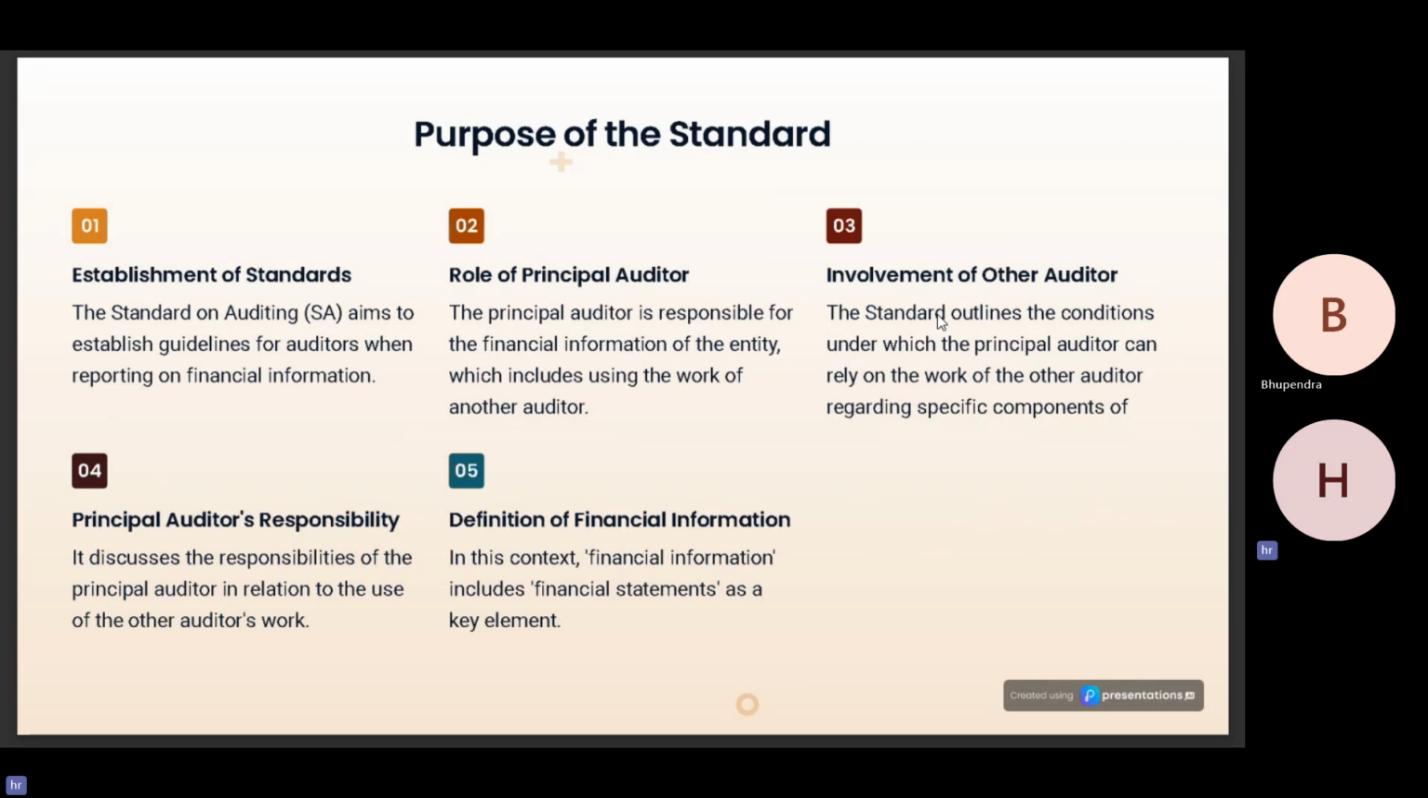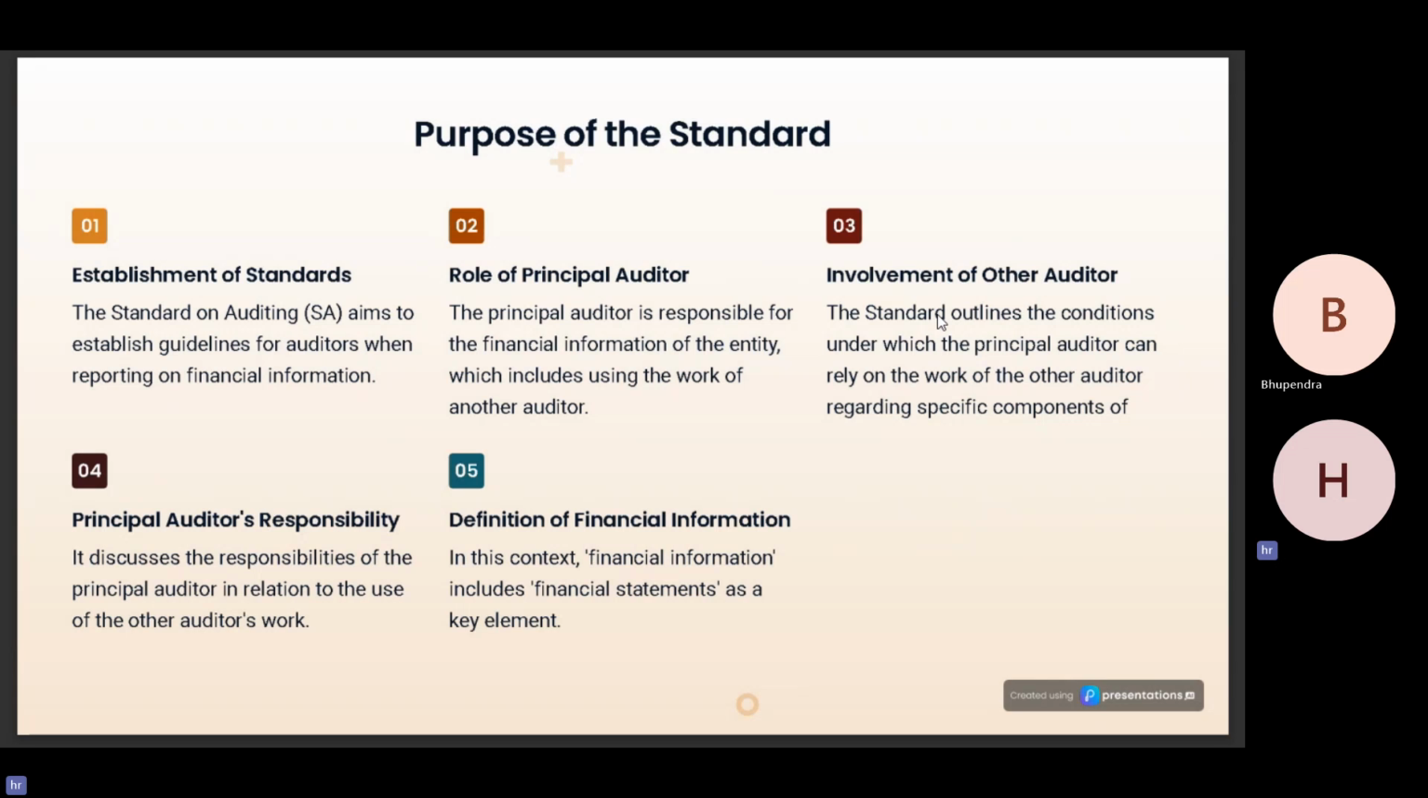The principal auditor, as we saw in the previous slides, is responsible for reporting on the financial information of the entity, which includes using the work of another auditor auditing the components. Involvement of other auditors: this standard outlines the conditions under which the principal auditor can rely on the work of other auditors regarding the specific component. So basically, the principal auditor has to carry out some additional audit procedures in addition to the general audit procedures that he has to carry out while auditing the principal entity. Principal auditor's responsibility: this standard also discusses the responsibilities of the principal auditor in relation to the use of the other auditor's work.